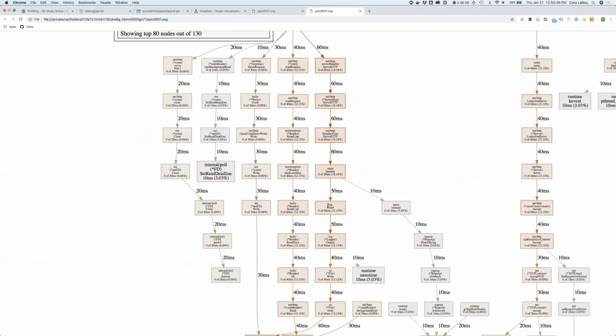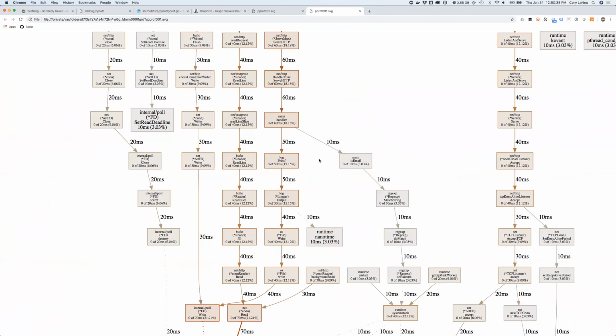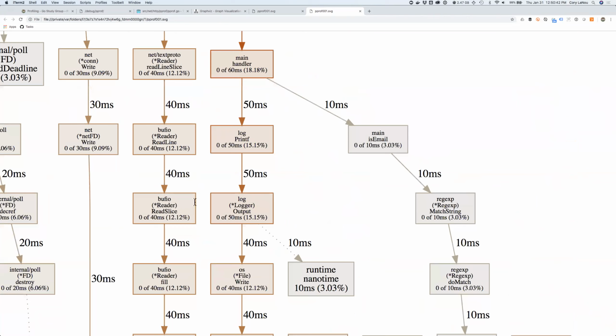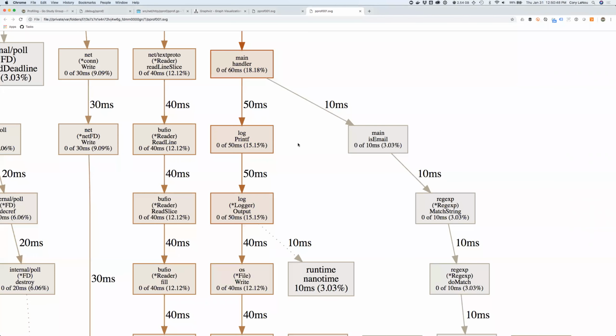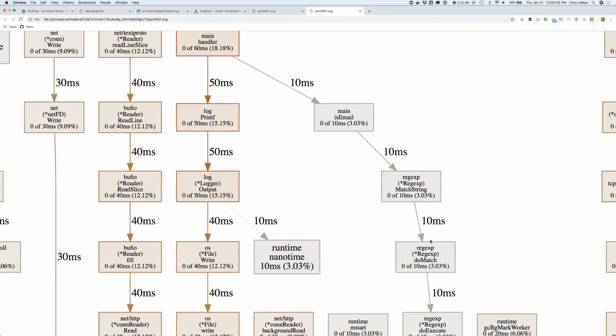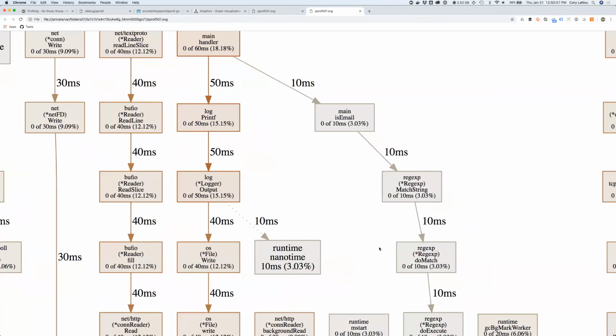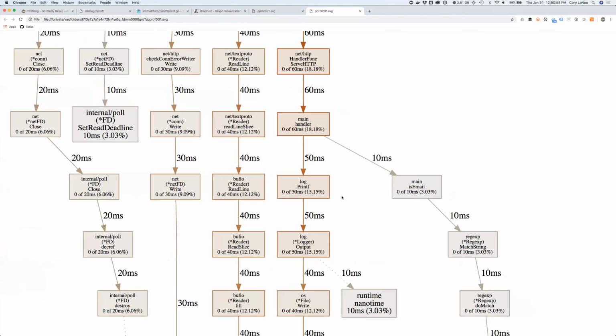Finally, I see this log.Printf in my main. Here's what's really interesting about this when I looked at this the first time. If you looked at the program, I was logging this out, right? I was just logging out in my basic web service, logging things out. Notice how that takes almost 5 times as much effort to print that out to the screen than doing the actual work of actually validating the email in my program. Isn't that hilarious?